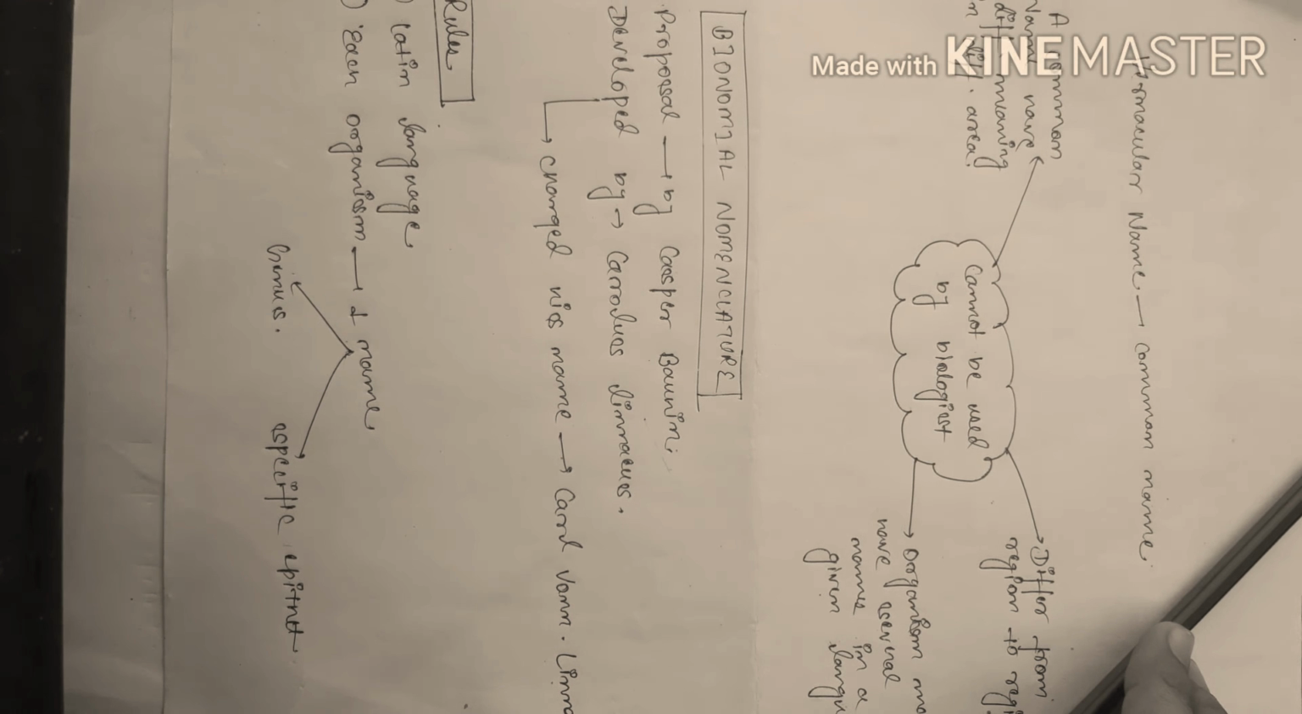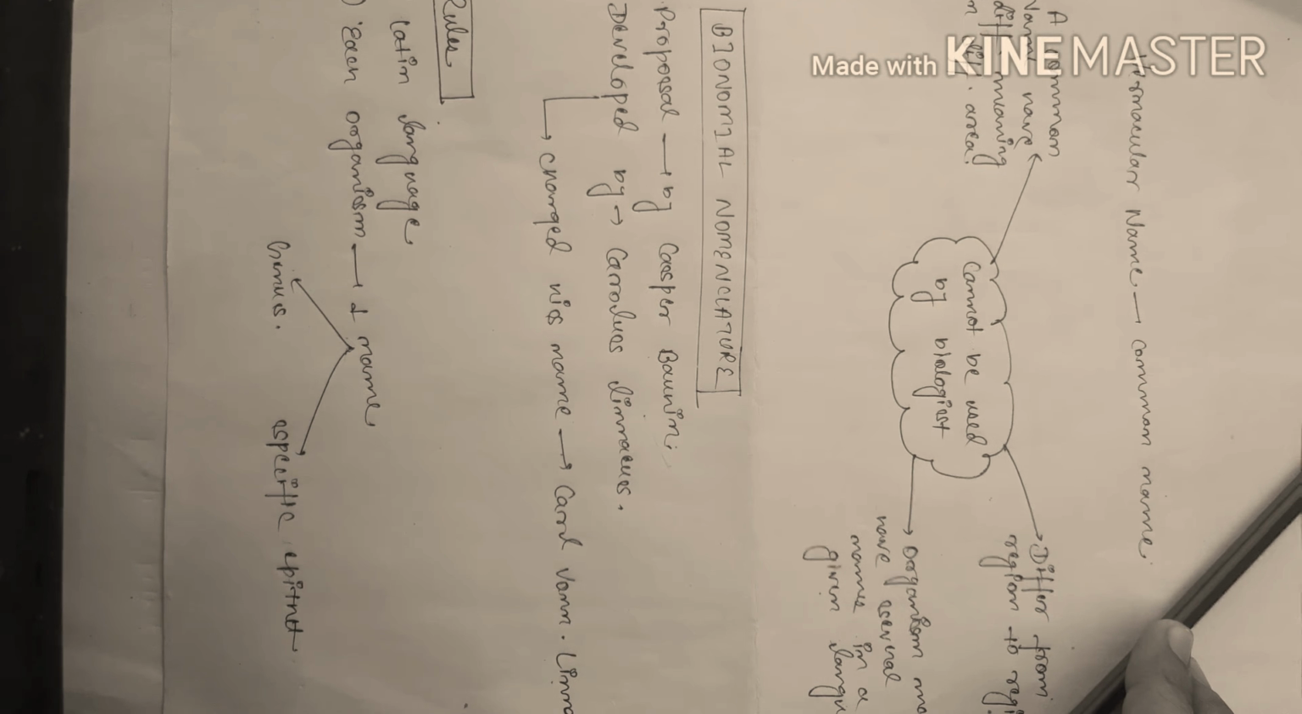See, there are millions of plants and animals in our world, and we know them by their local names. But these local names cannot be used by the biologist. Why? Because they differ from region to region and language to language, and also they may have several names in a given area, and they have different meanings in different areas.